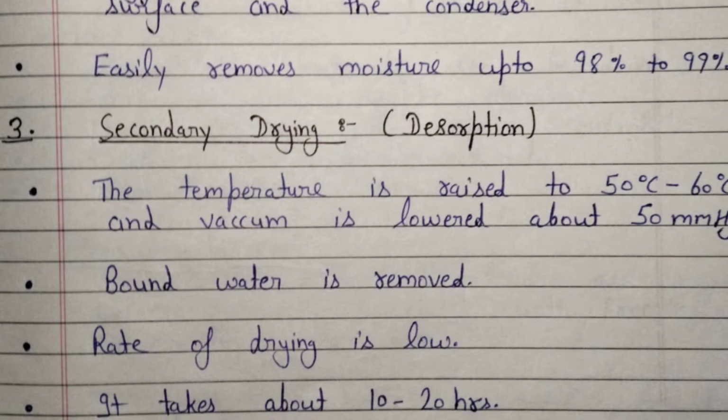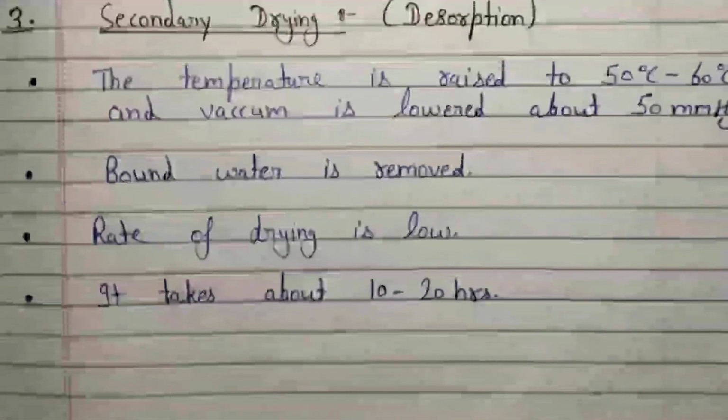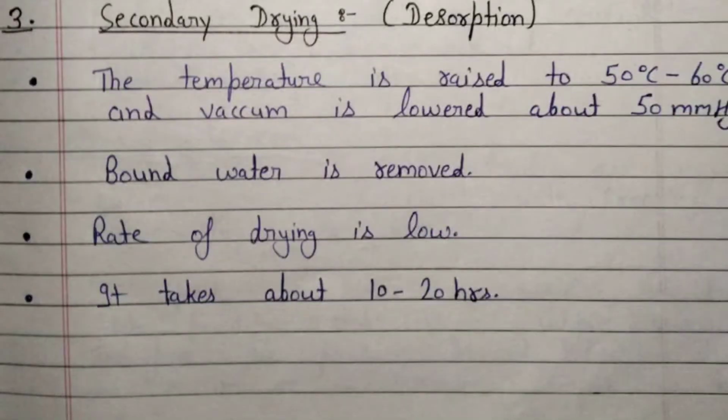Next step is the secondary drying stage, which is also called desorption. The temperature is raised to 50 to 60 degrees Celsius and vacuum is lowered to about 50 mmHg. Then bound water is removed and the rate of drying is low. It takes about 10 to 20 hours.